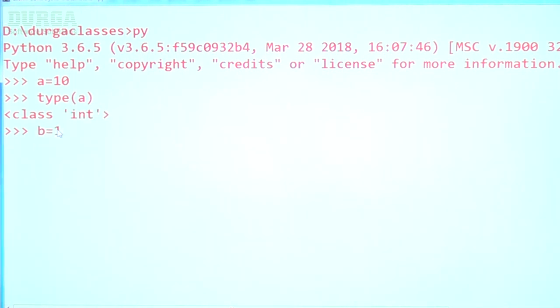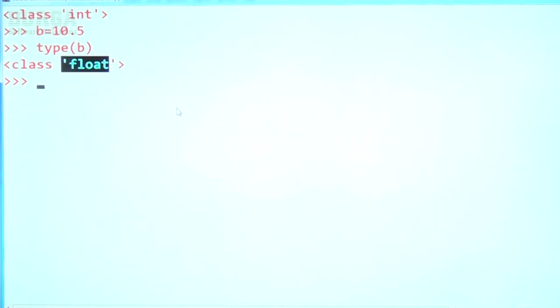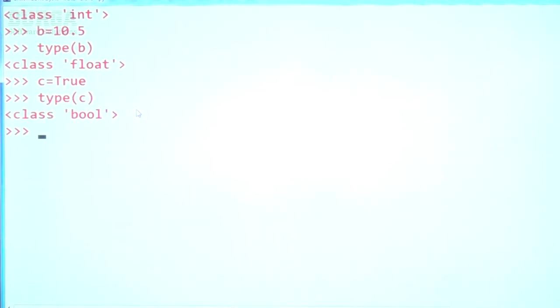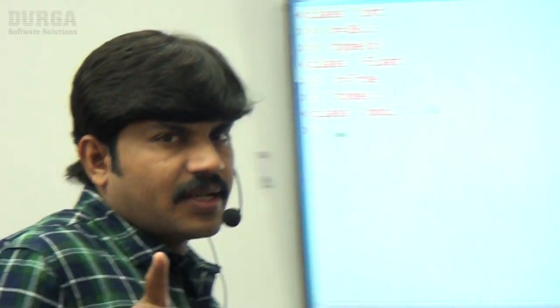B is equal to 10.5. Can you please spell out what is the type of B? Float type. Remember that. Next, C is equal to true, I'm taking. What is the type of C? If you consider, bool type, right? Okay, that's all. Is it clear for all of you?